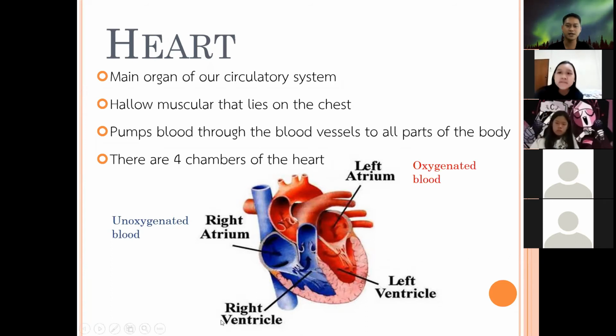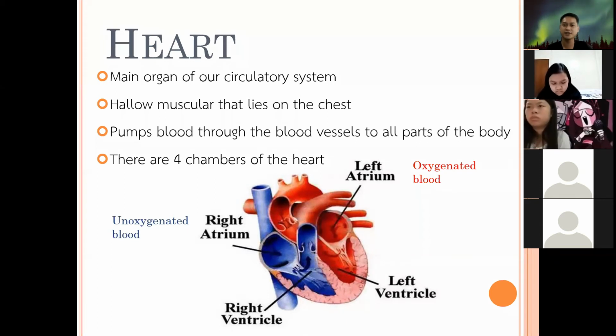How about the function of the right ventricle? Do you know? No? Okay. So the right ventricle pumps the unoxygenated blood to the lungs.